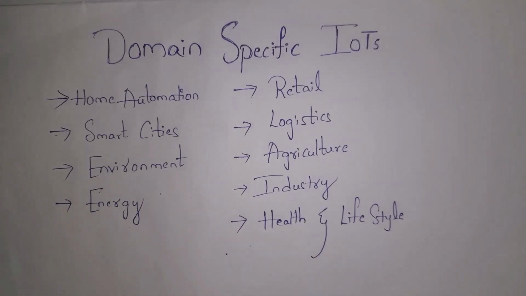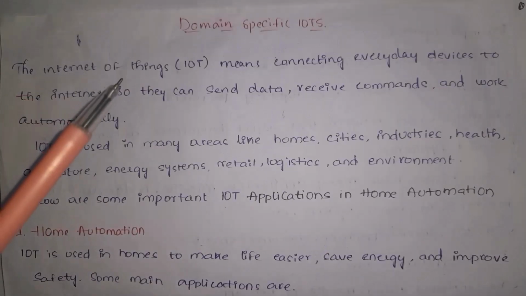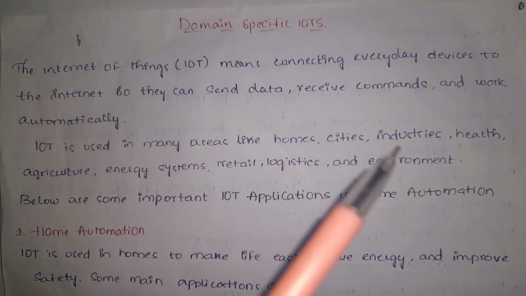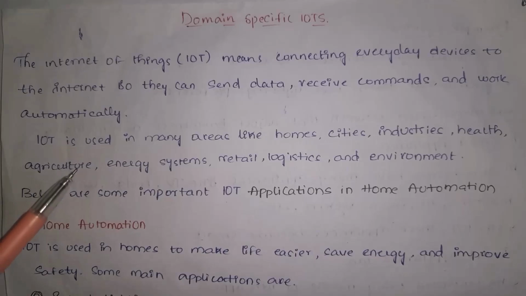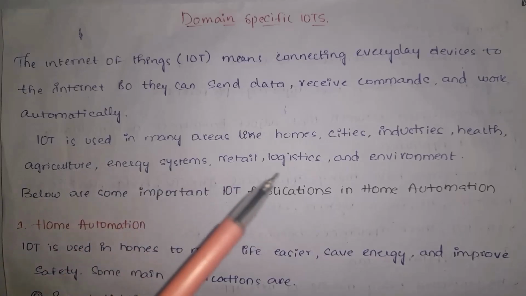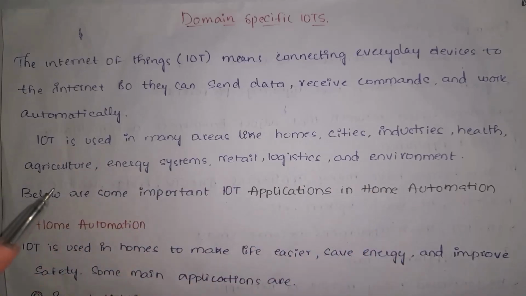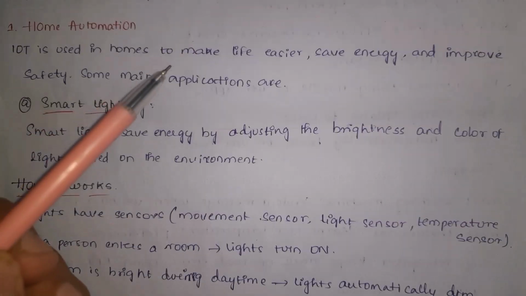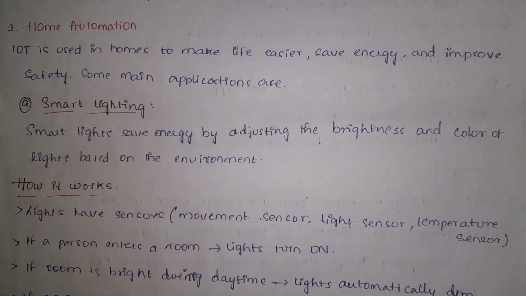Let's get started. Guys, IoT means connecting everyday devices to the internet so that they can send data, they can receive commands and work automatically. And IoT is used in many areas like homes, cities, industries, health, agriculture, energy systems, retail, logistics and environment. First I will explain some of the important IoT applications in home automation. Guys, IoT is used in homes to make life easier, save energy and improve safety.